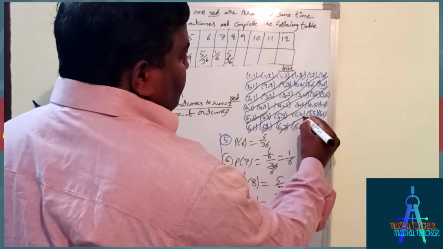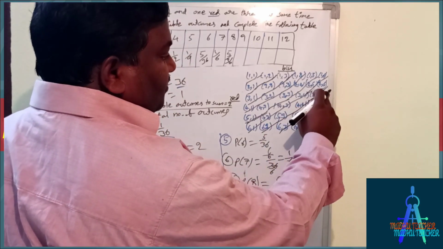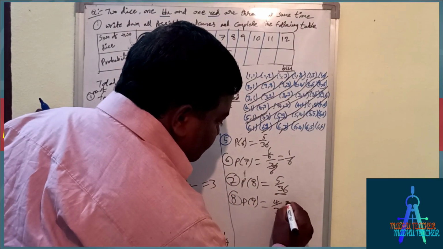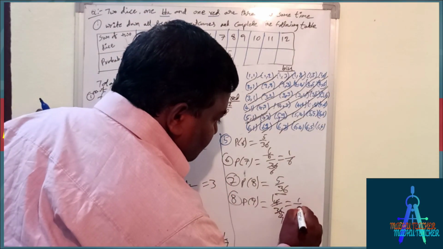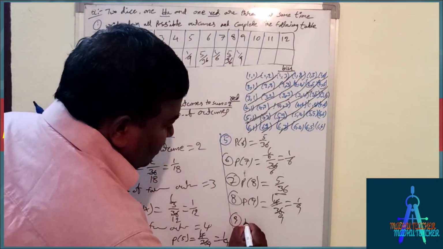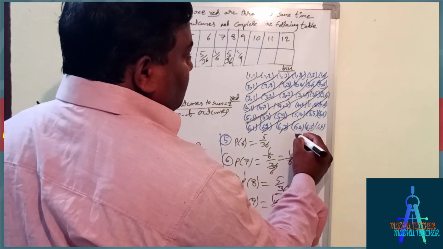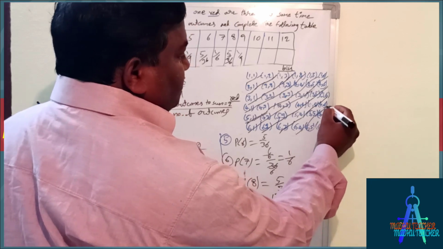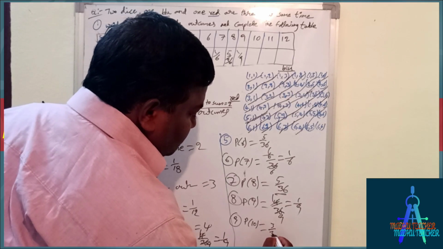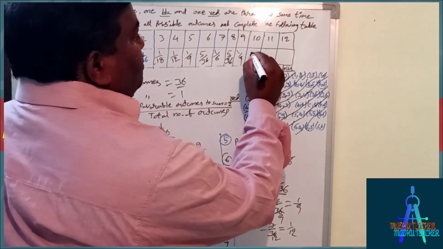This is the sample space. So 6 plus 3, 5 plus 4, 4 plus 5, 3 plus 6. How many are there? 1, 2, 3, 4. So 4 by 36. 4 ones are 4, 4 nines are 36, that is 1 by 9. Next, probability of getting 10. We have the sample space as this. How many are there? 1, 2, 3. 3 by 36. 3 ones are 3, 3 twelves are 36, that equals 1 by 12.